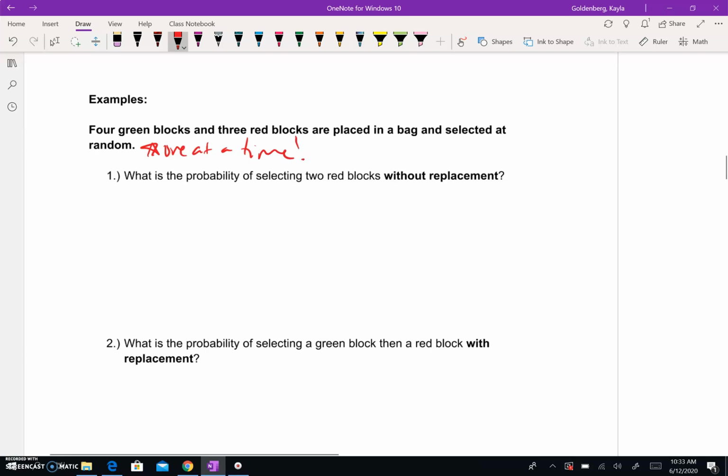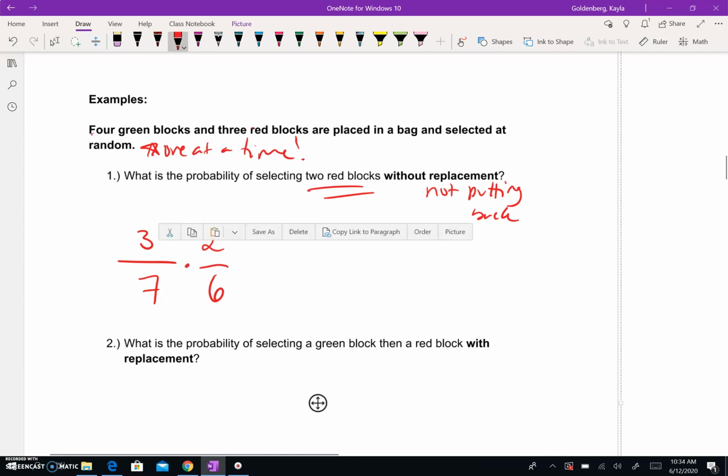Okay. What is the probability of picking 2 red blocks without replacement, where we are not putting back? So the first red block, there are 3 of them, out of your total, which is 4 plus 3 or 7. So that's the chances I pick a red block the first time. The second time, I'm not putting it back, so there's only 2 total red blocks, and there's only 6 overall blocks to choose from. So remember, this is called a compound event, because you have first thing, then second thing happening.